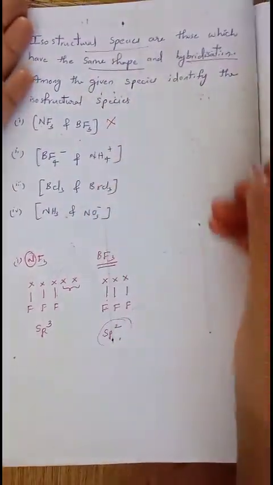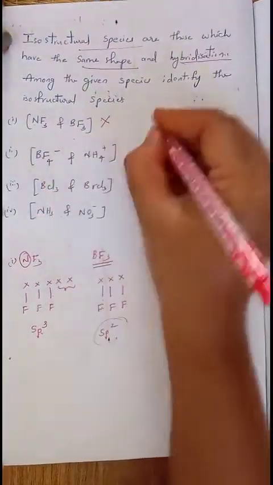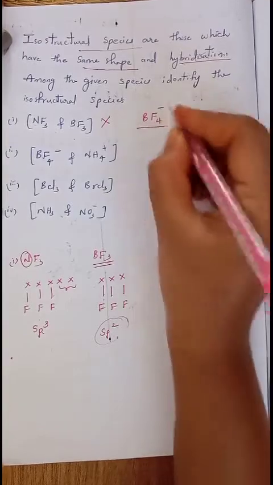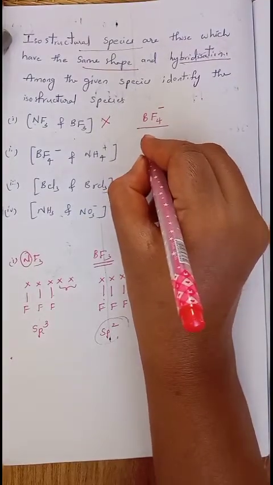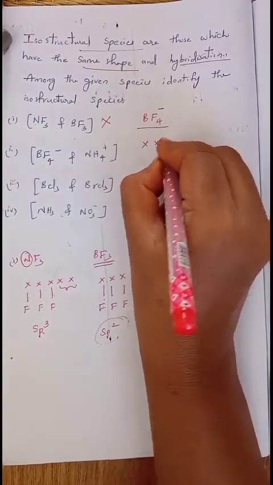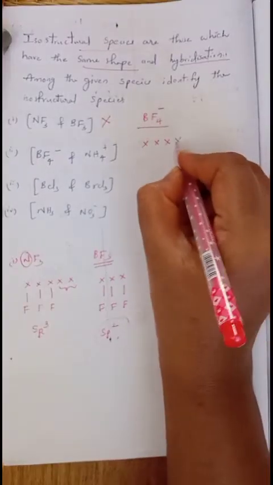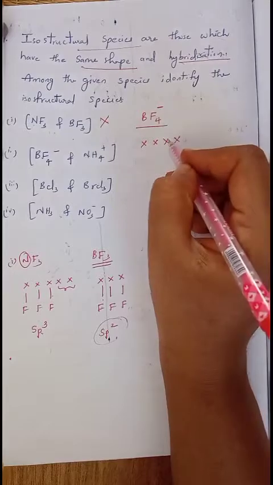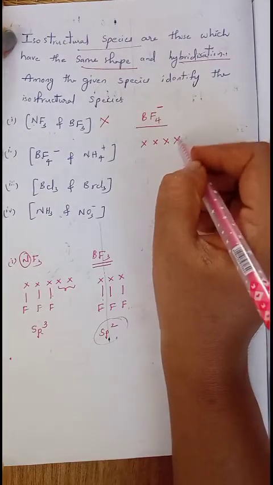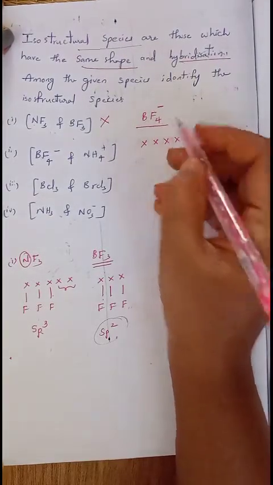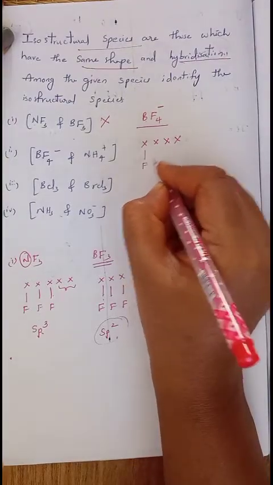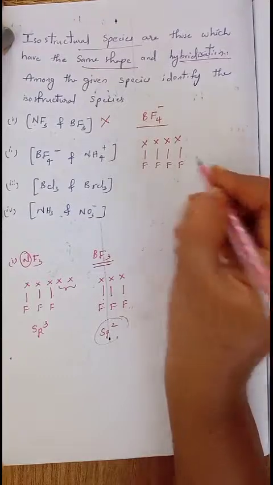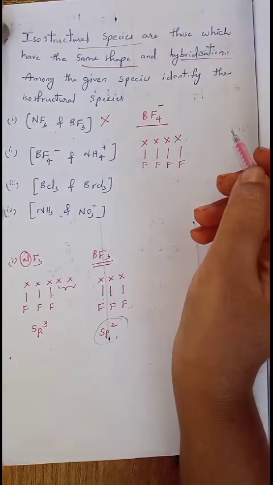Now we'll move on to the next one, BF4 minus. The central atom is boron, which has 3 valence electrons. Due to the negative charge, it has one extra electron. This boron is bonded with 4 fluorines, and each fluorine makes a single bond.